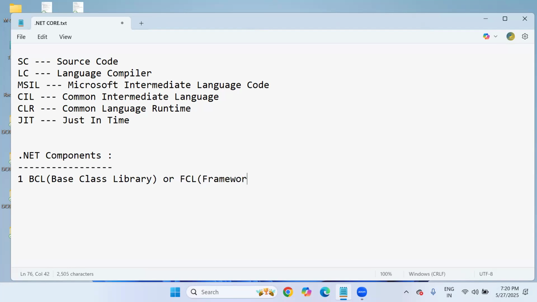Okay, FCL stands for Framework Class Library. This is FCL, both are the same. And the next component is CLR. Just know what we included in the .NET code execution process: CLR, Common Language Runtime.